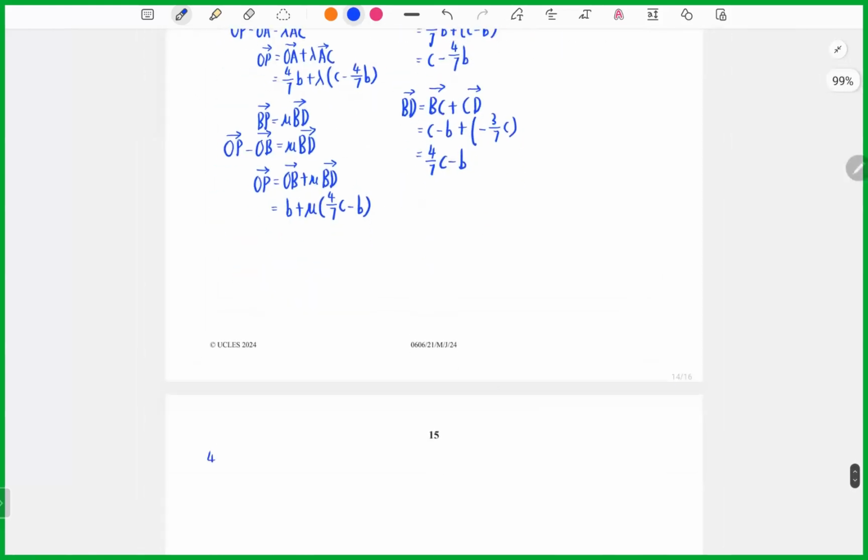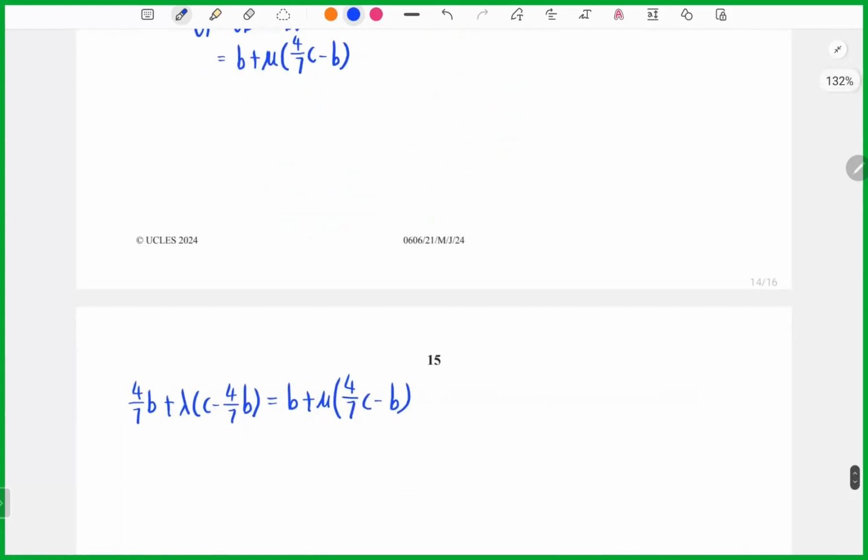So I take 4 over 7 C plus lambda C minus 4 over 7 C here equals to B plus u bracket 4 over 7 C minus B here.